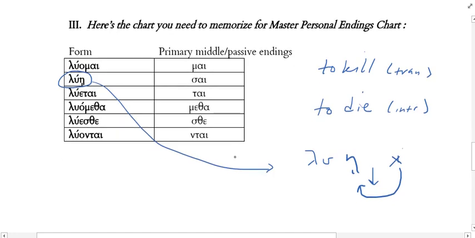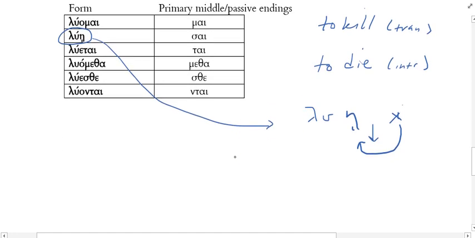Yeah, so what you're going to want to be looking for, at least for now, is an eta with an iota subscript as indicative of that. It's the psi that has dropped the sigma and the alpha and iota have contracted.